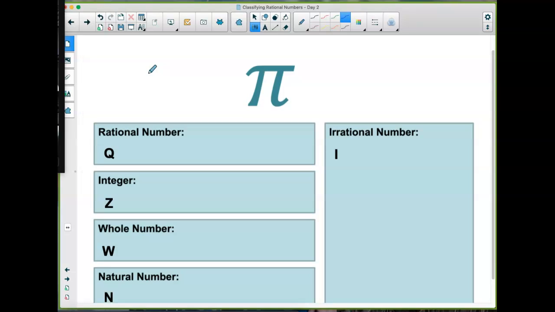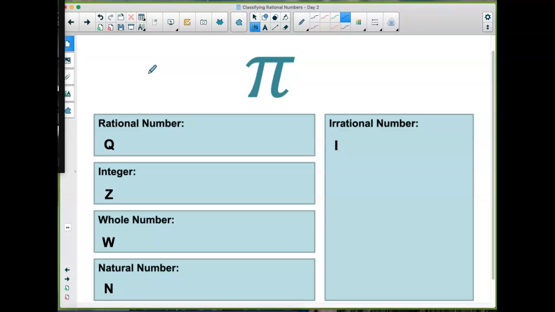Pi. Where would you put pi? And we've talked about this one a few times already. Pi is not a nice decimal at all. It's 3.141596, blah, blah, blah. It keeps going on. It's really quite an ugly decimal. It doesn't make sense. Pi is an irrational number. Okay? You should have said I. Pi goes under I.